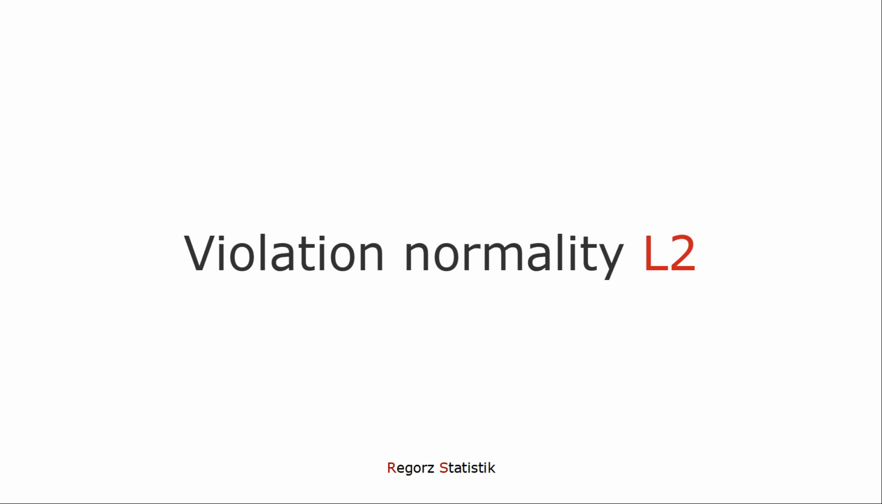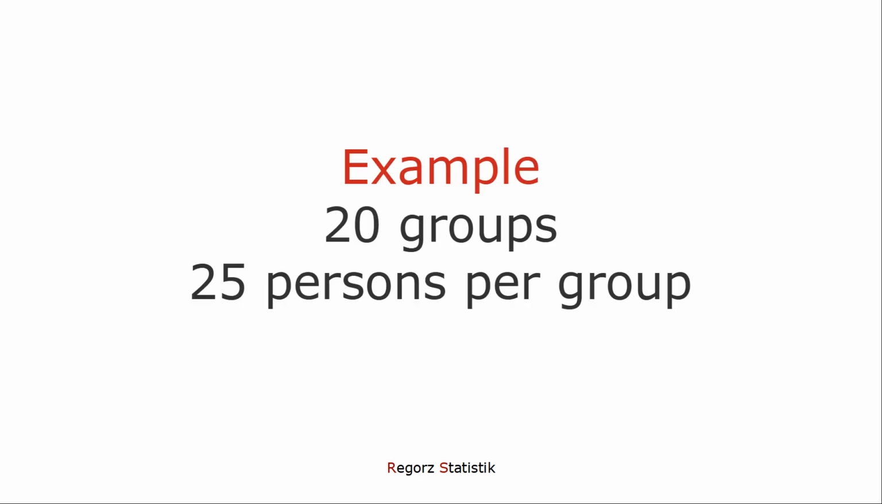But what about level 2? What about a violation of normality for the random intercept or for one or more random slopes? Let's take the same example. 20 groups with 25 persons per group. Here on level 2 we have a sample size of 20. And that's quite small, so here we can't rely on the central limit theorem.